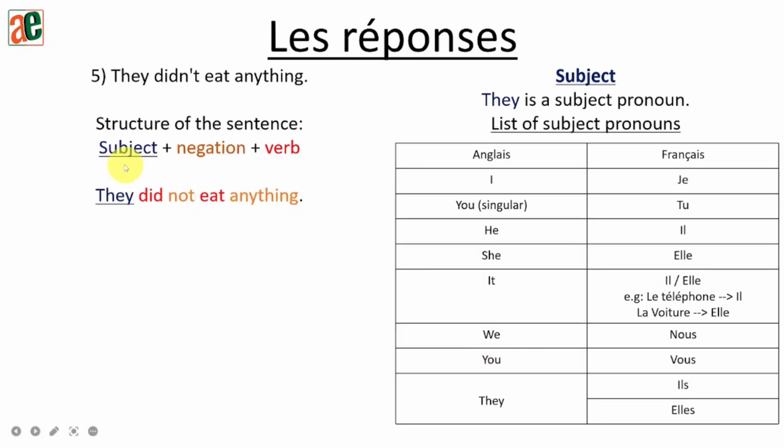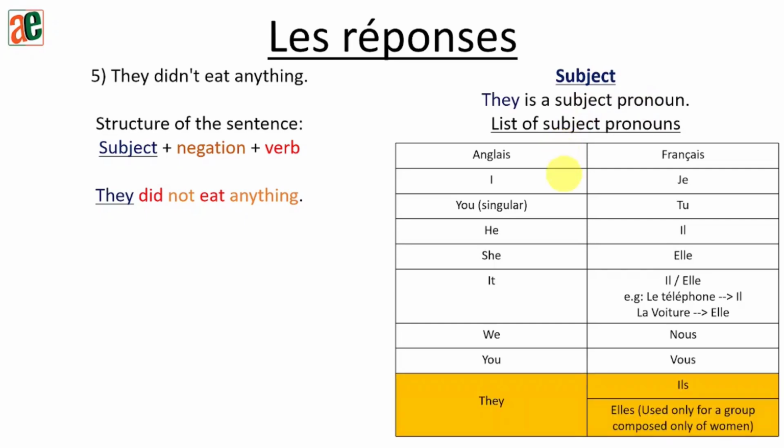So let's start with the subject. So they is the subject pronoun of this sentence. So they in French will be il or elle. Okay, here we can use il or we can use elle. But since we don't have more information, because we use elle only for a group composed of females or women, in this case, I'm going to use il to make it easy.